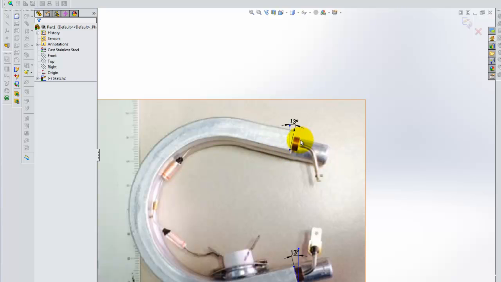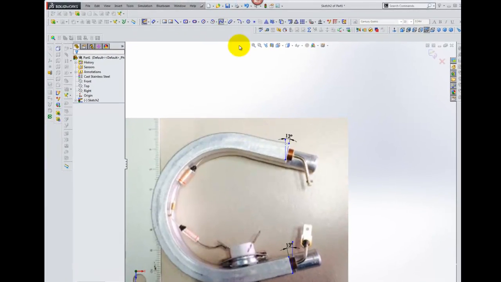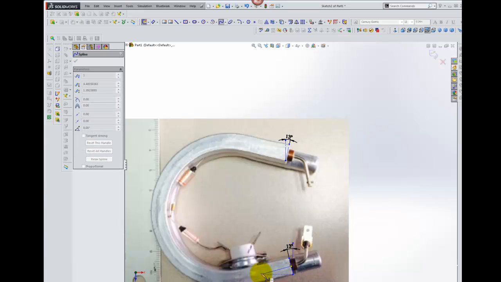The next thing I'm going to do is draw a spline that I'll start in the middle of those construction lines we just drew, and I'm going to try to stay as close to the visual center of this element as I can. That first section in there is relatively straight, and you may have noticed that yourselves when you were looking at this heating element.